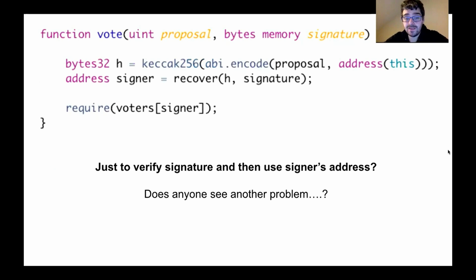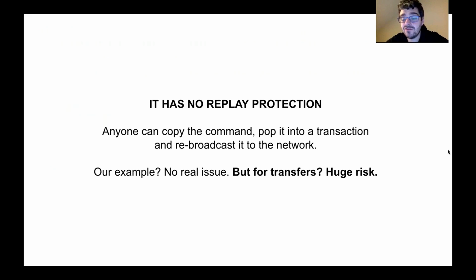One approach is to modify the smart contract, the DApp, so it'll check the user's signature, fetch the signer's address, and then use that to check if this voter is registered to vote. But can you see a problem there? The problem is replay protection. There's no replay protection whatsoever. So I could take the user's Metatransaction and relay this several times to the network. And it'll get processed every time. For example, it's fine. But if this is like a financial contract and you're relaying transfers, withdrawals, that's huge risk because I could keep sending Bob 1 coin by replaying this Metatransaction.